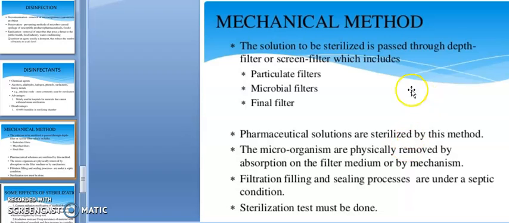Such materials we sterilize by following this mechanical method. The microorganisms are physically removed by absorption on the filter medium or by a mechanism. Filtration, filling and sealing processes are done under specific conditions. A sterilization test must be done.